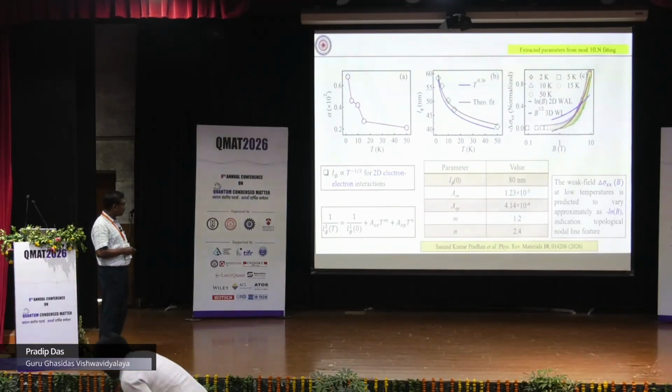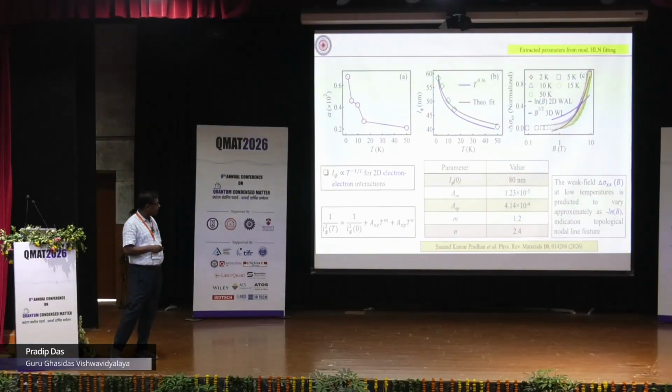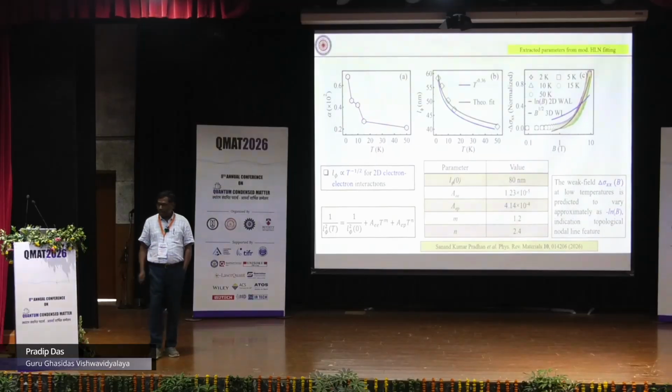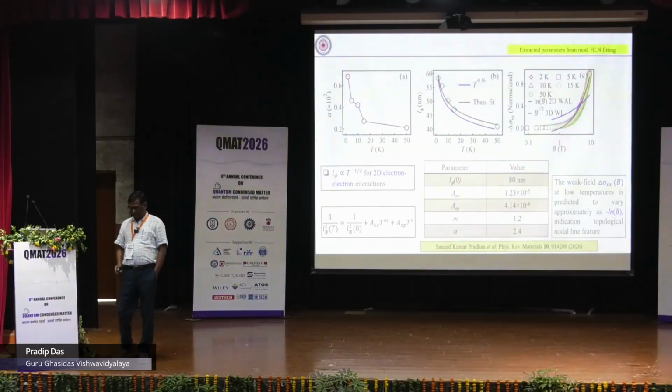And there is a nice theoretical paper which says that if this 2D conductivity data follows the ln B, then this is a topological semi-metal, so a nodal line semi-metal. So in our case this data follows the ln B rule rather than B to the power half.